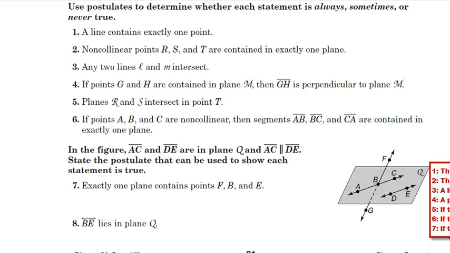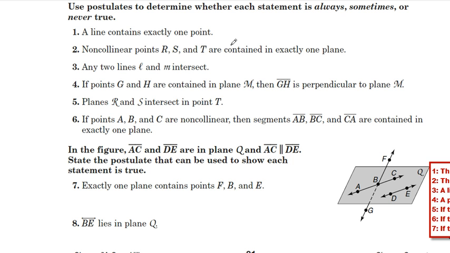Everybody, on this assignment we're going to have some practice with the 7 main postulates of geometry. With numbers 1 through 6 here, we're going to answer the statement: is it true always, sometimes, or never? And we're going to use those 7 statements to answer those. I'll bring that up here in a minute. We can see them off to the side here. We'll display those here in just a little bit.